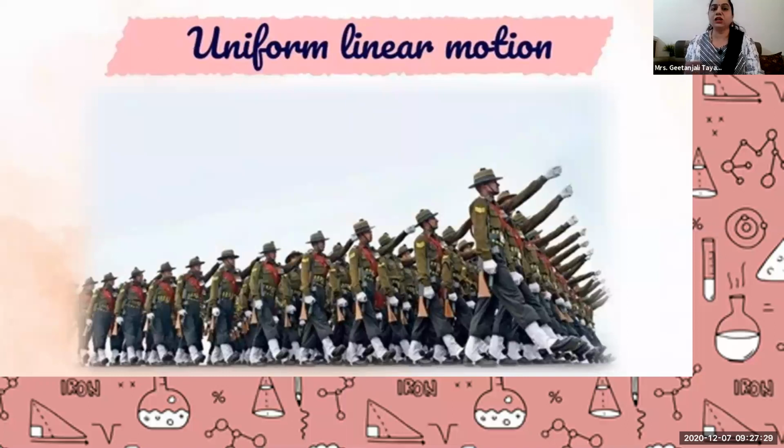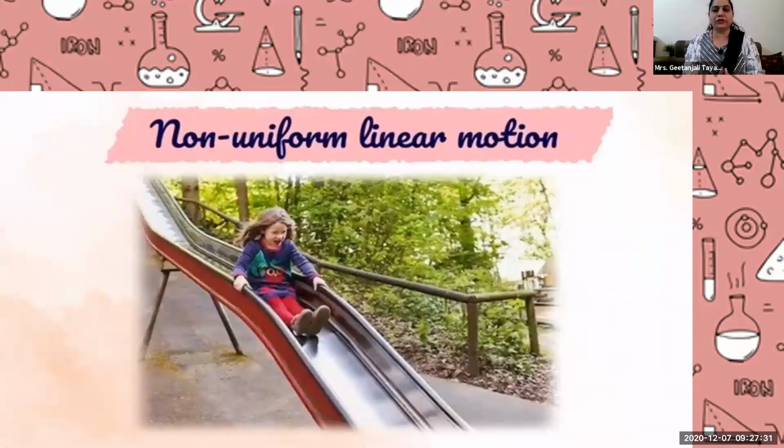If you see non-uniform linear motion, then you will understand much better. Here one girl is riding down a slide. The slide is linear motion because it is a straight line movement. But why is it a non-uniform motion? Because the speed of the girl changes, isn't it?